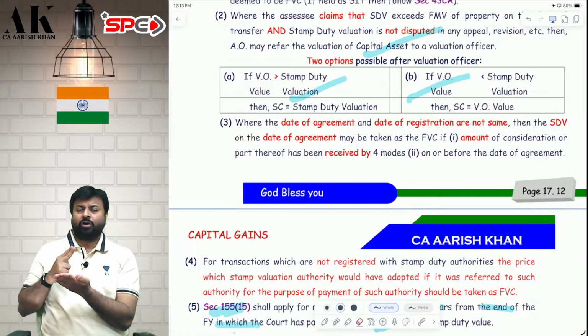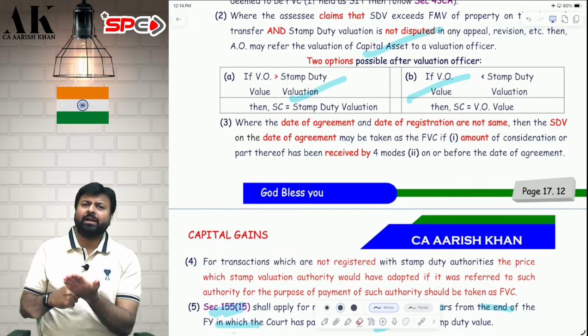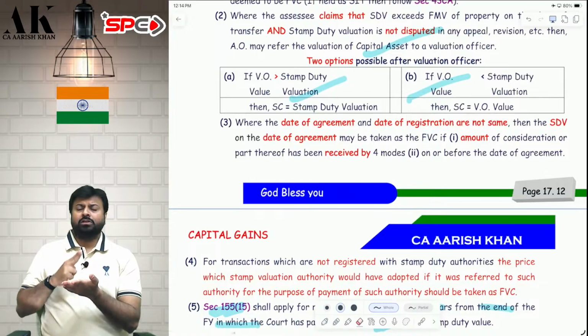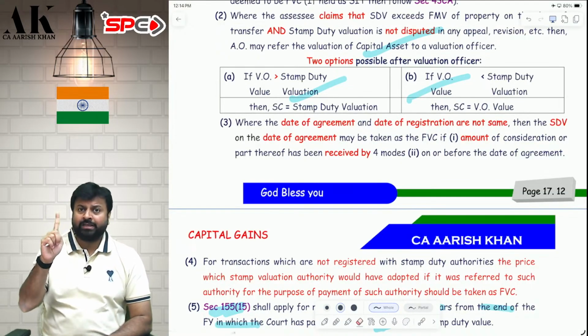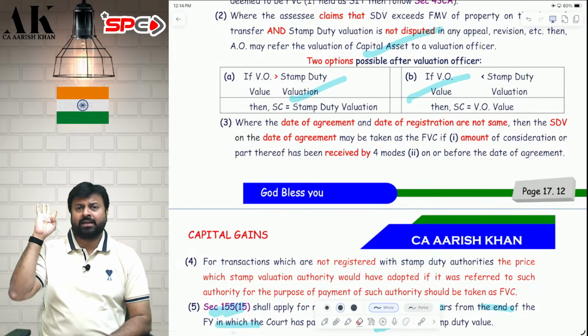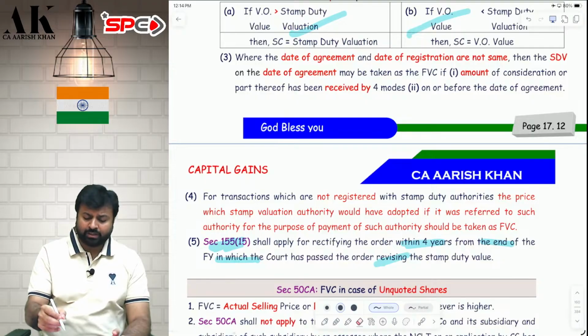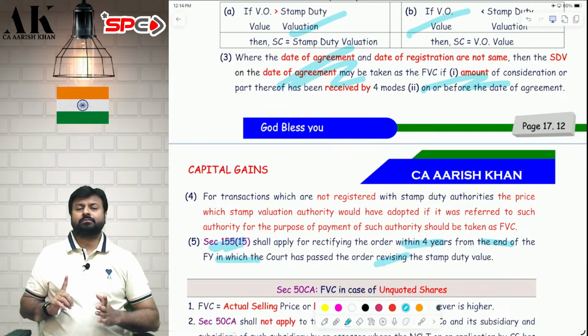Advance has to be received on or before the date of agreement. Condition number one: you have to receive some advance on or before the date of agreement. Second, you have to receive the advance by 4 modes: account payee cheque, account payee draft, ECS, and such other electronic mode. If you fulfill these two conditions, you can take stamp duty value on the date of agreement, or else you have to take stamp duty value of future.